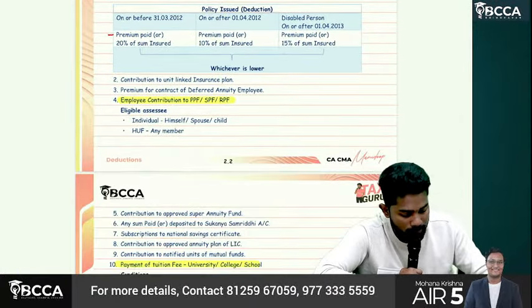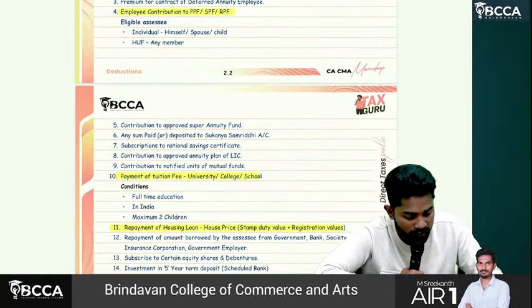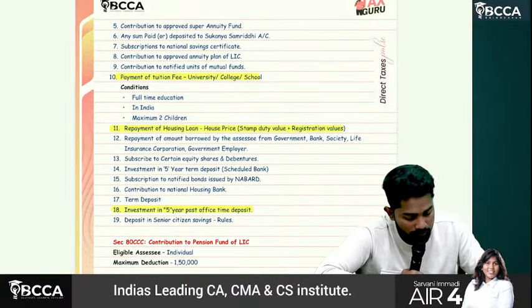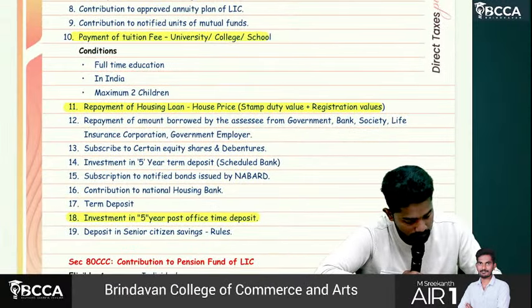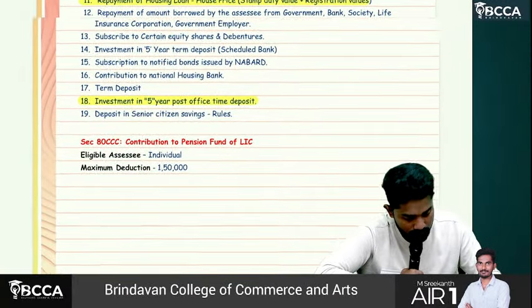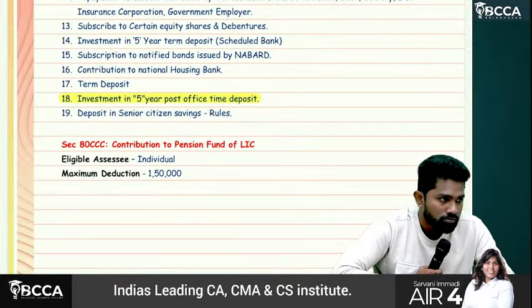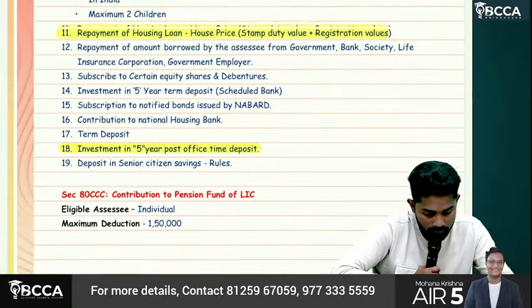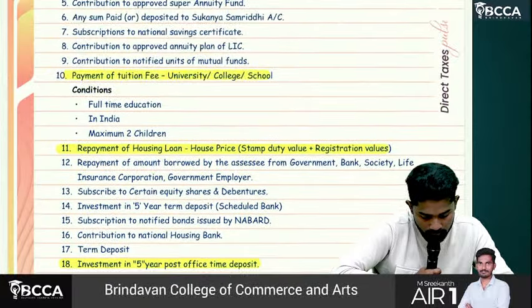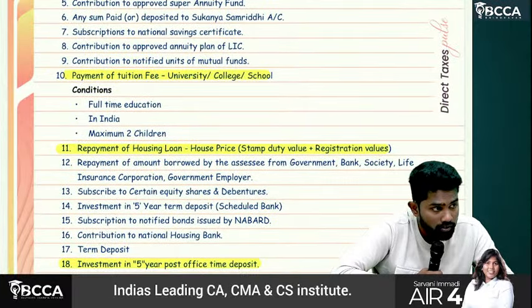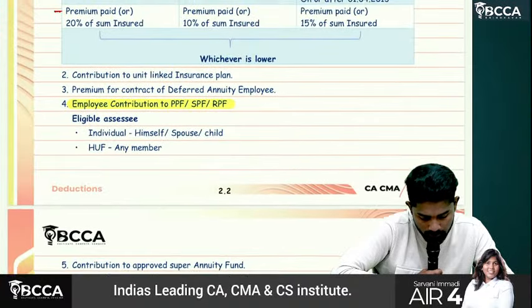Life insurance premium, contribution to PPF, SPF, RPF, payment of tuition fee, repayment of housing loan, tenth point. 1, 2, 3.